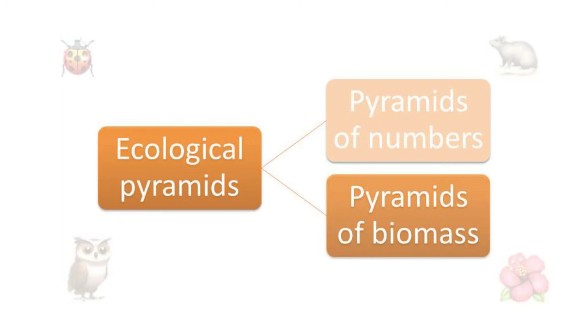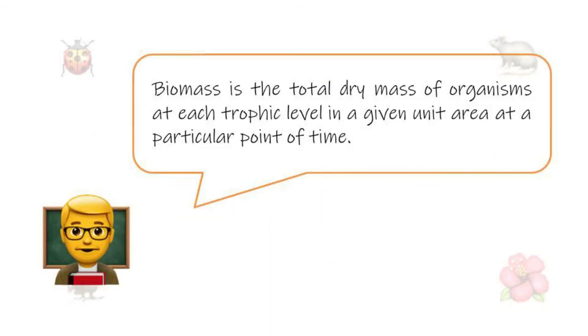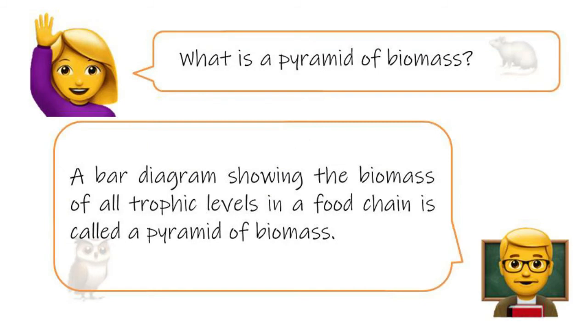A better way to understand energy flow in a food chain is to measure the biomass of organisms, and thus to prevent the previous example of an inverted ecological pyramid. Biomass is the total dry mass of organisms at each trophic level in a given unit area at a particular point of time. So what is a pyramid of biomass? A bar diagram showing the biomass of all trophic levels in a food chain is called a pyramid of biomass.